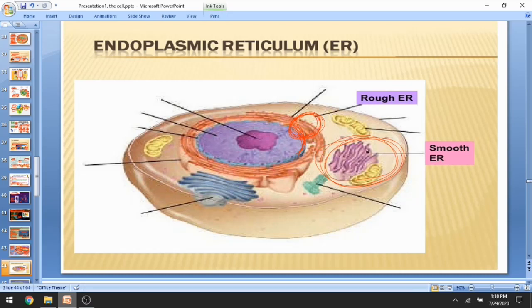Farther from the rough endoplasmic reticulum, there resides the smooth endoplasmic reticulum with no ribosomes. Their surface is smooth. So if in a multiple choice question you are asked which type of endoplasmic reticulum is nearest to the nucleus, you will say rough endoplasmic reticulum because of the presence of ribosomes. And smooth endoplasmic reticulum is present farther apart from the rough endoplasmic reticulum due to the absence of ribosomes.